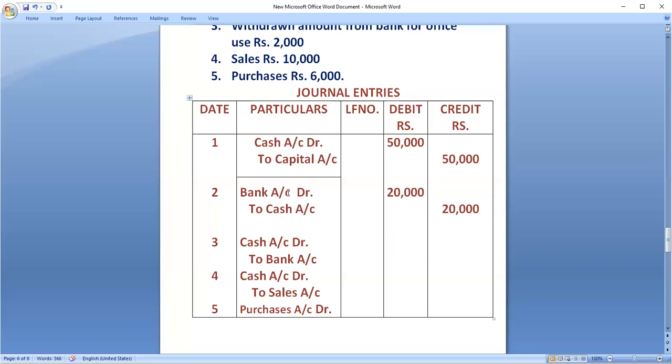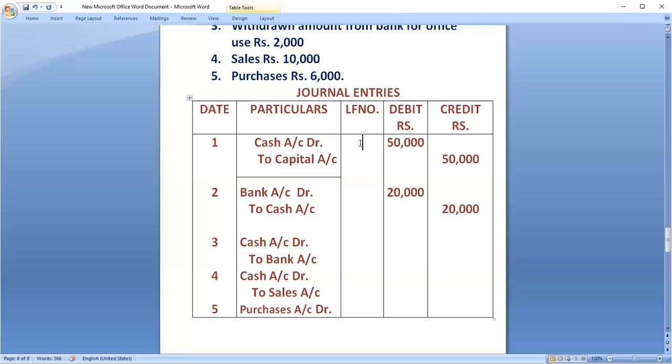In the first page, I have mentioned cash account. This whole page I have shown cash account. Now you see the ledger folio number. I am showing cash account versus the first transaction, first journal entry. What you mentioned? Cash account debtor to capital account.